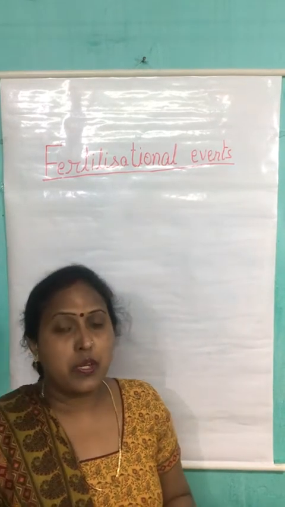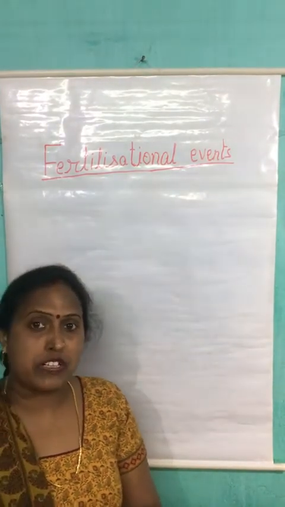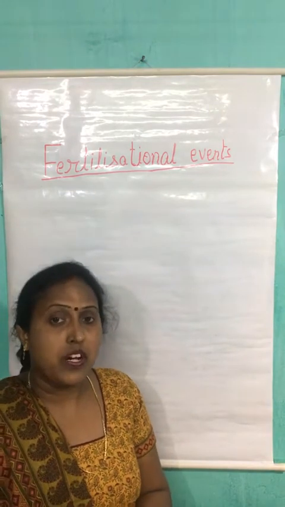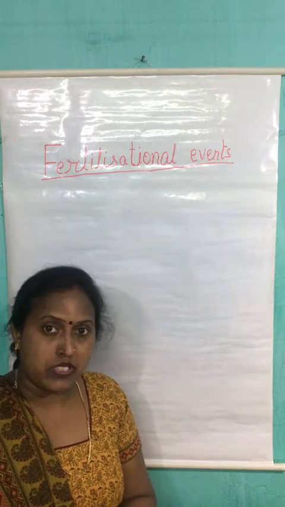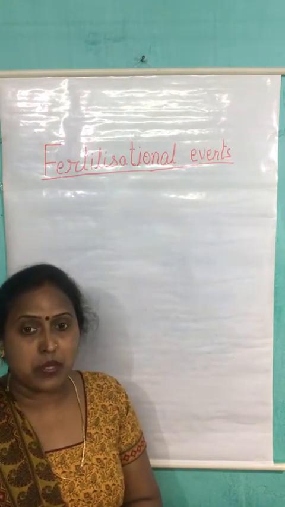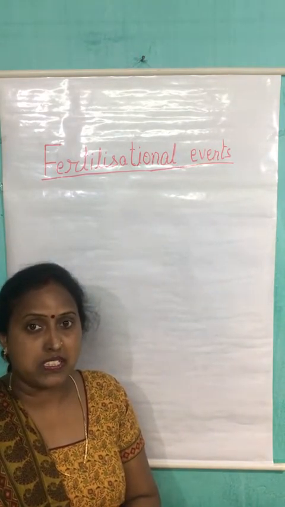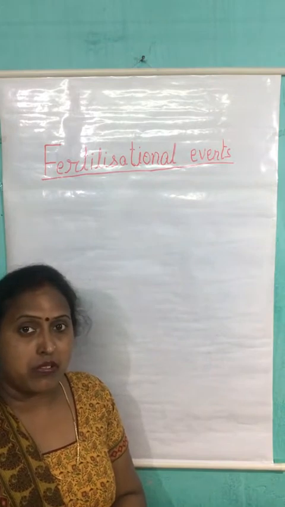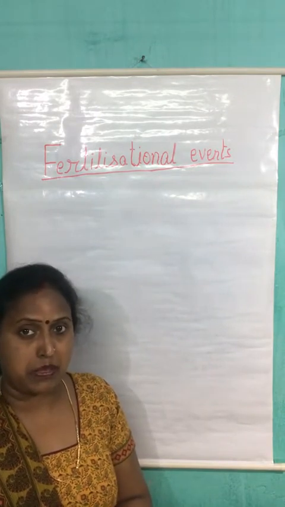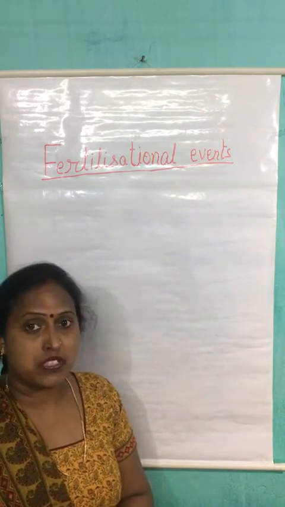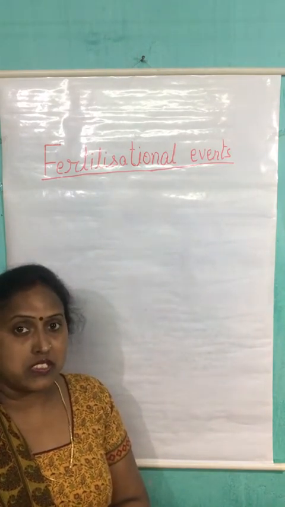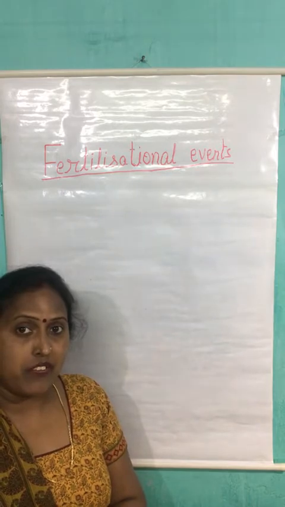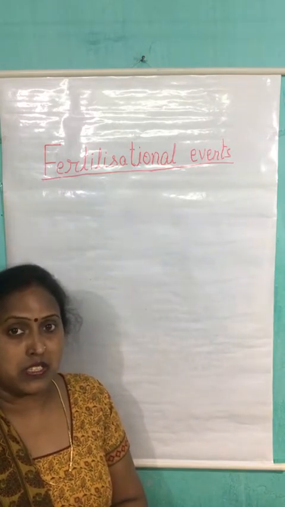In the last class, we have discussed the pre-fertilization events. During that event, we have discussed first of all gametogenesis, how the formation of the male and the female gamete takes place, and then we have discussed about the transfer of the gamete that happens by the process of pollination. After that, we have discussed the pollinations are of two types, self and cross pollination.